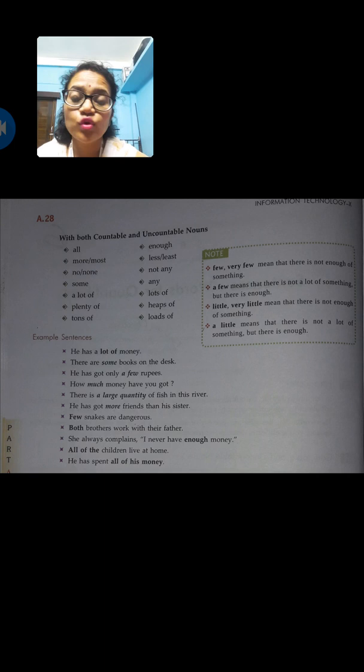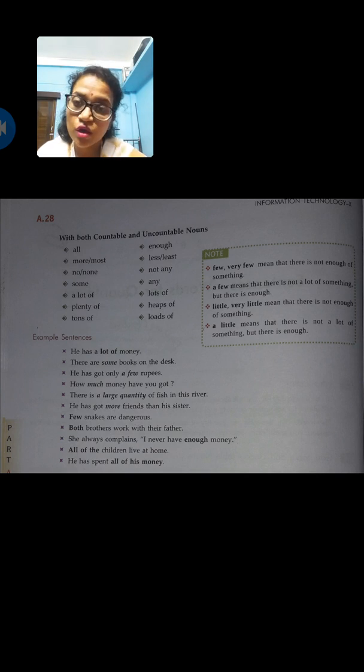Now, there is a very good note given at the right side of your page. Just have a look, students. It is written here: few, very few. If these kinds of words are there, it means that there is not enough of something they are talking about. But if it is written a few, it means there is enough, but there is not too much available.